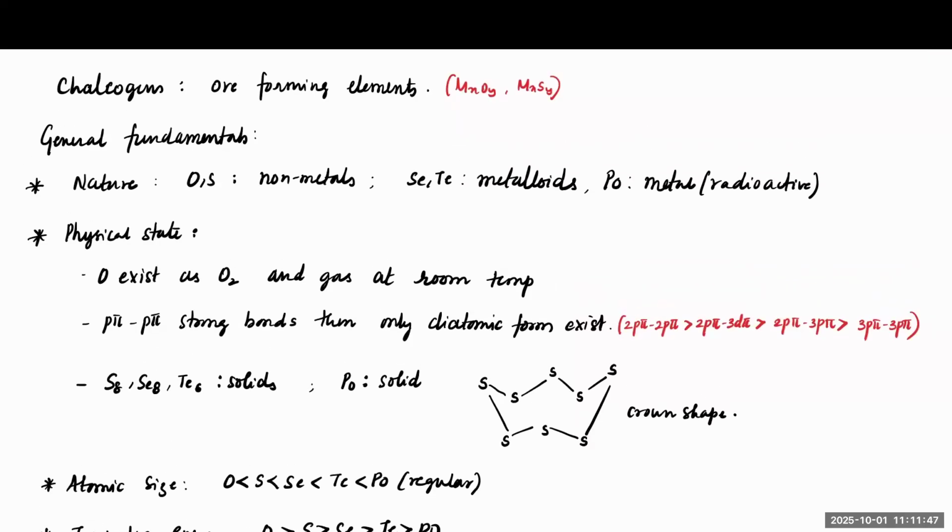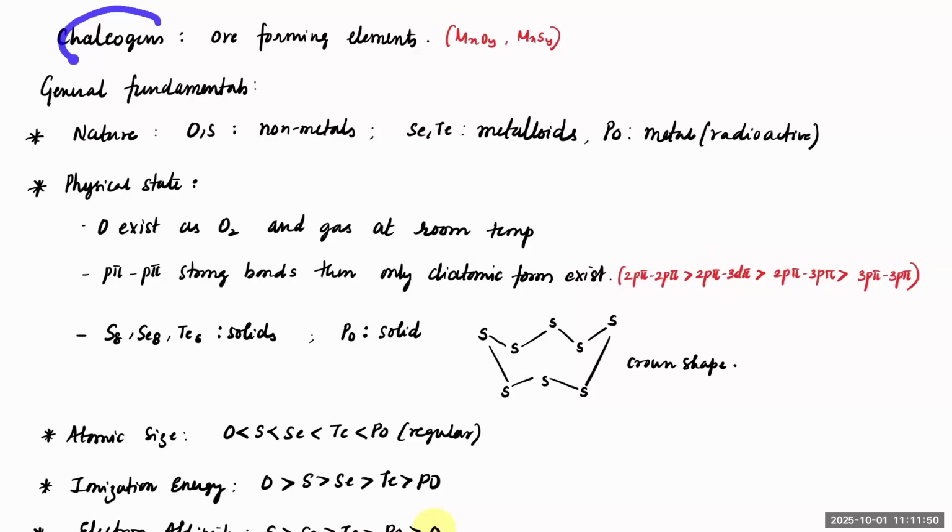Now let's start with group 16. Group 16 elements are called chalcogens. Chalcogens implies they are ore-containing elements. Most of the metal ores are either oxides or sulfides. That's why they are called chalcogens.